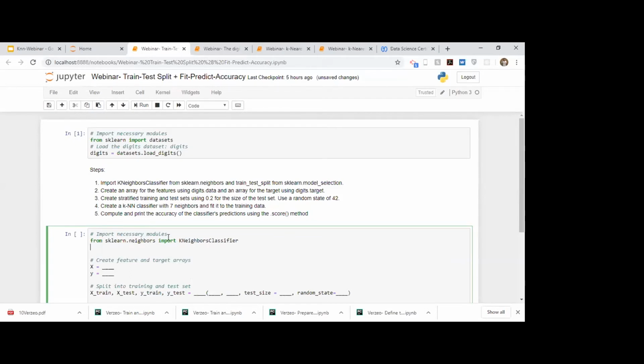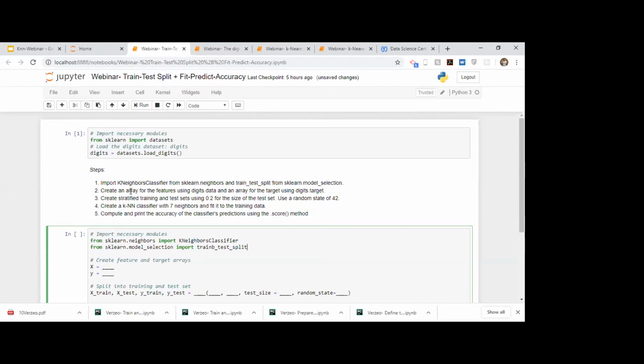And then it says import the train test split function. So we'll import it from sklearn.model_selection import train_test_split. So now we have imported it successfully.